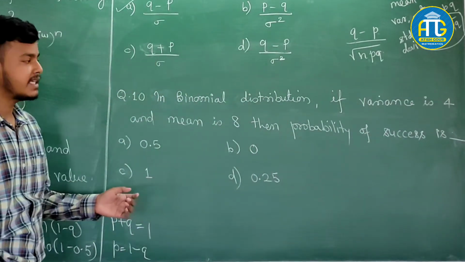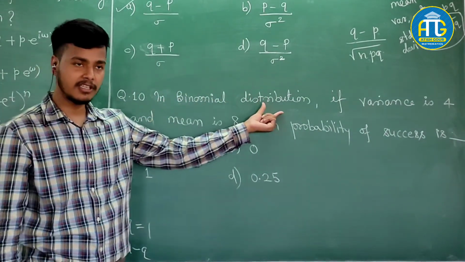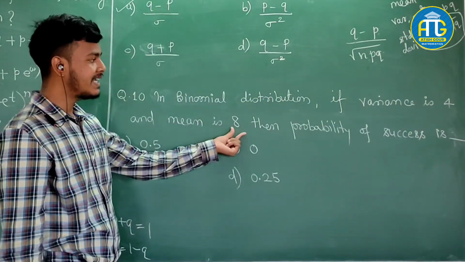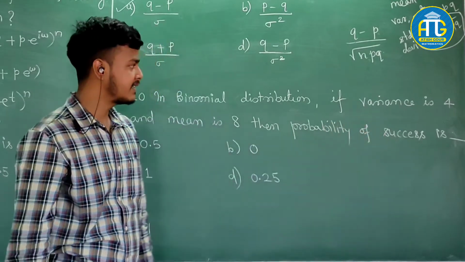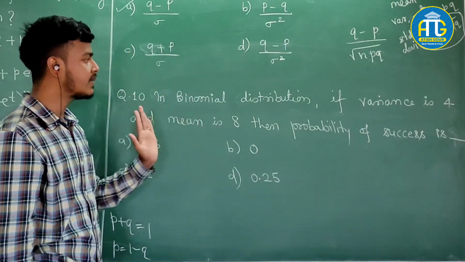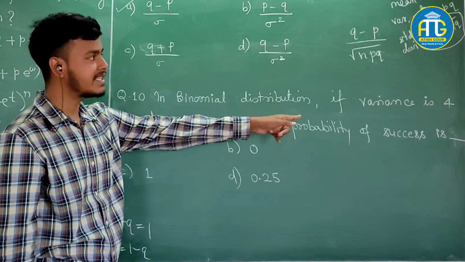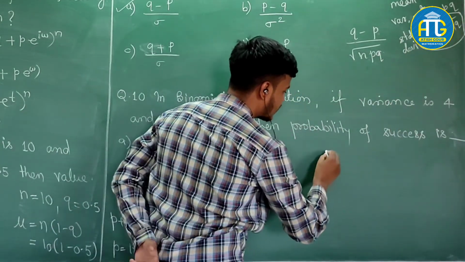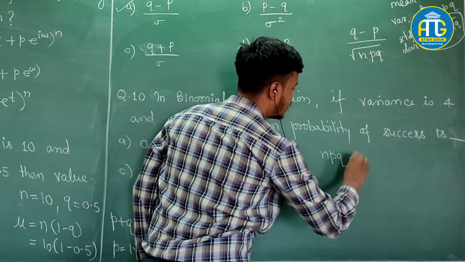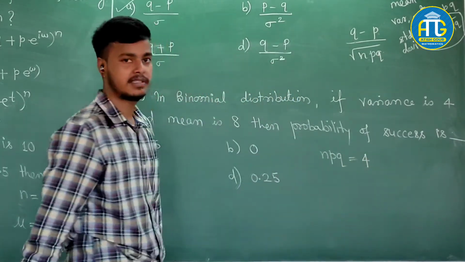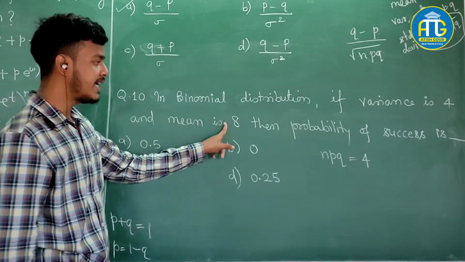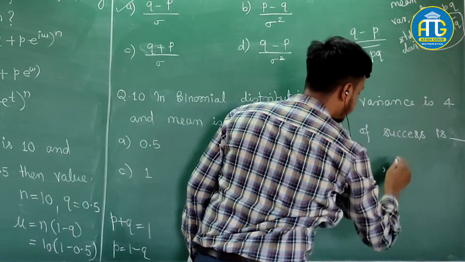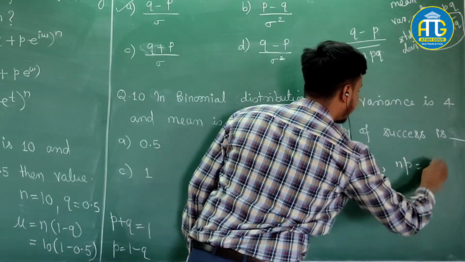So this question says, in binomial distribution, if variance is 4 and mean is 8, then probability of success is. So you need to understand the question first. What is variance? Variance is 4, and just now we have seen variance is nothing but NPQ. So here we are given NPQ is equal to 4. Mean is 8, which means mean mu is equal to NP. So NP is equal to 8.